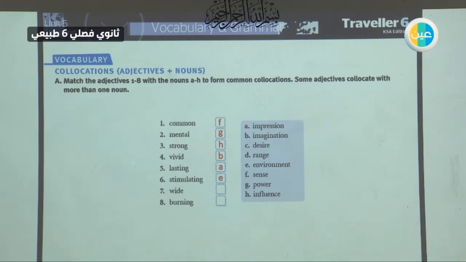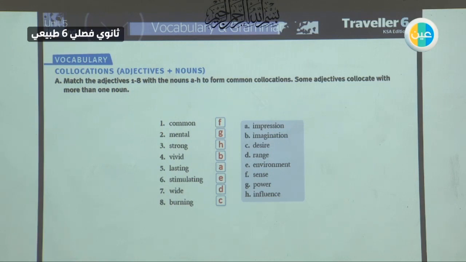Stimulating environment, an environment that makes you work much more. Then wide, number 7. Wide range, so we have many choices, and a burning desire. If you want something so badly, you would say it is a burning desire.